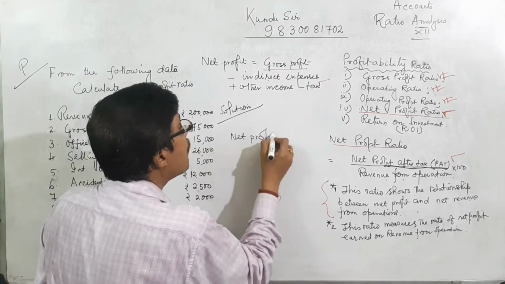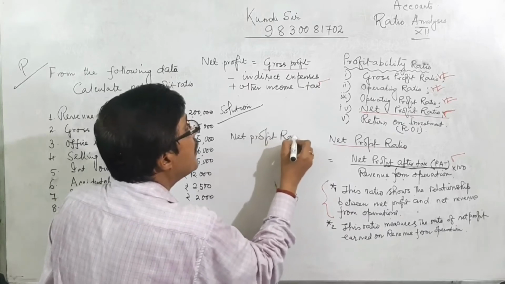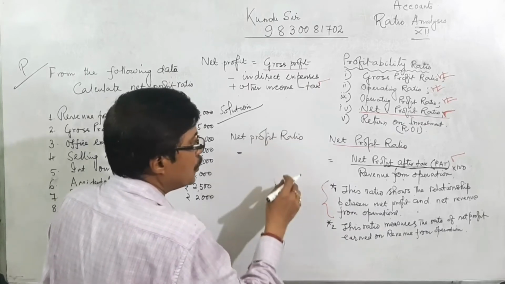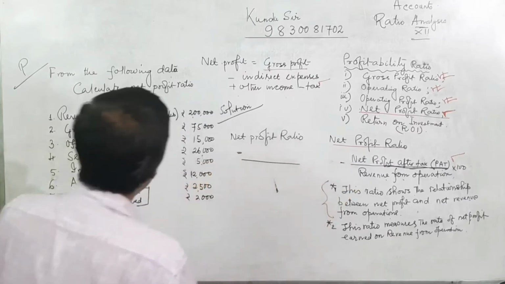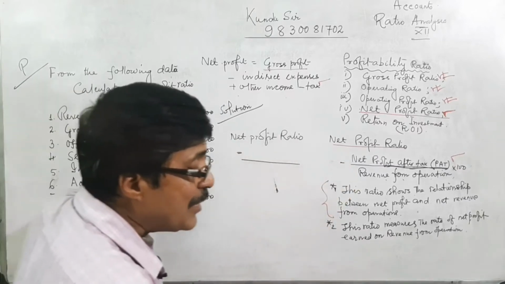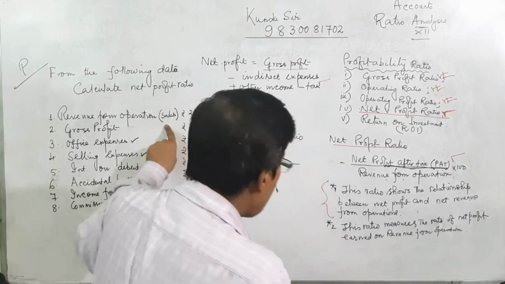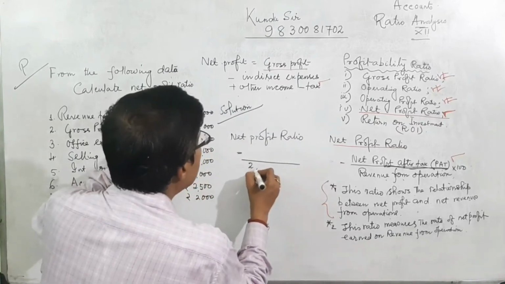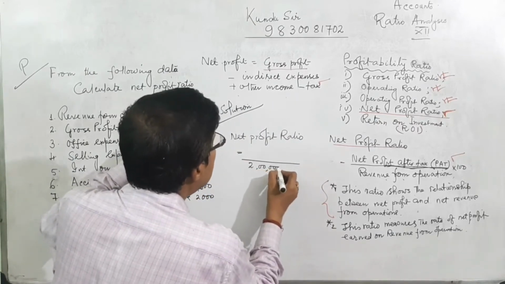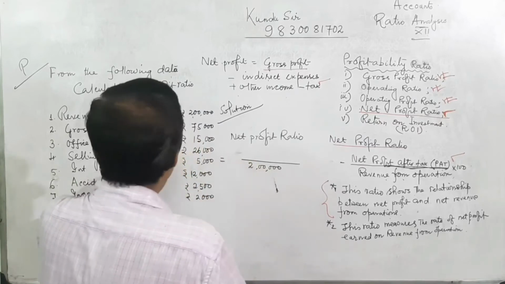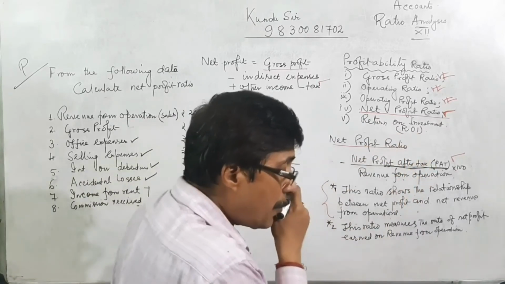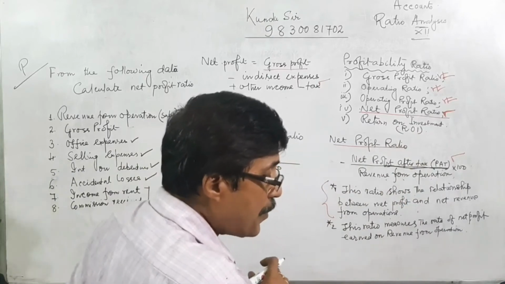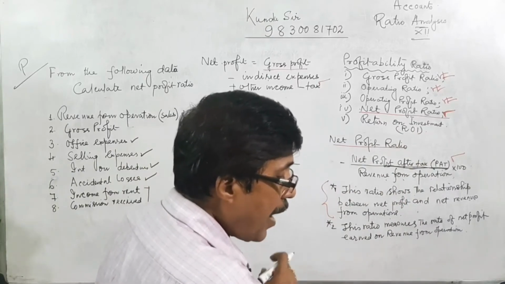What is the net profit ratio? Net profit ratio equals net profit after tax upon revenue from operation. What is the revenue from operation in this problem? Revenue from operation is 2 lakh. Now we have to calculate net profit after tax.